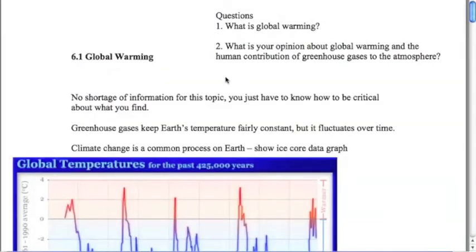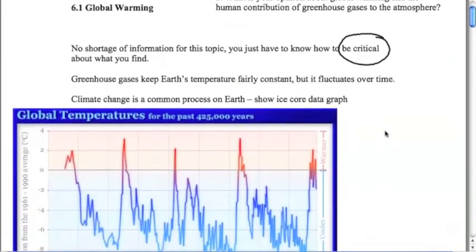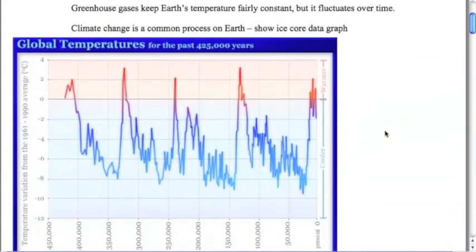Now, when I talk about this subject of global warming, I really need to always reiterate to students that there is no shortage of information out there, but you always need to be very critical of what you find. The first thing we want to look at is what the process of global warming is. As we look at this, we can say that the Earth's atmosphere and temperature is fairly constant, however, it fluctuates over time. What does that mean?